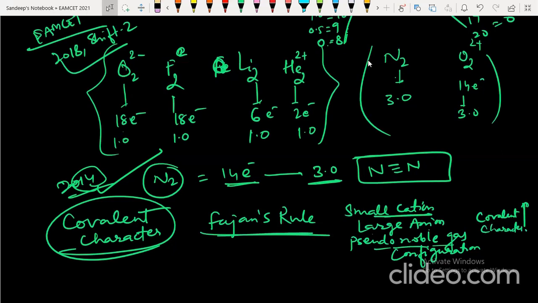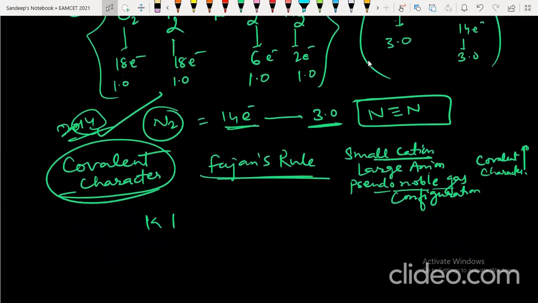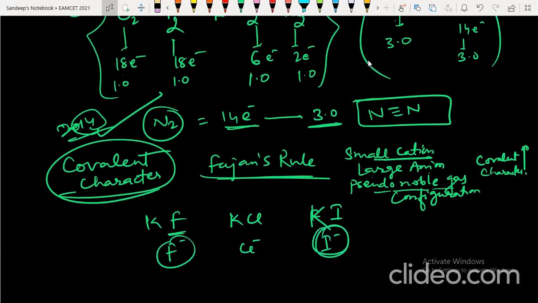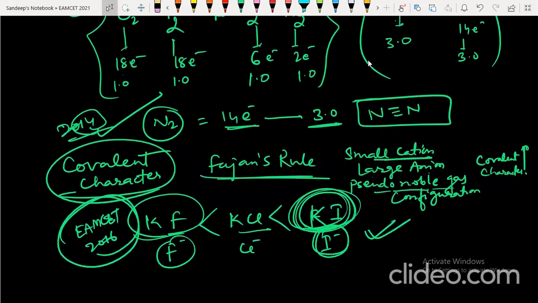A question based on this came in 2016. I want to show you KF, KCl, KI. If you see, fluoride is the smallest here, then chloride ion, then iodide. So the larger anion is iodide, so more covalent character. So covalent character of KF is less than KCl. So maximum covalent character is in KI. This is a very beautiful question that came in MSET 2016. So keep this in mind, students. This will be really, really helpful for you.